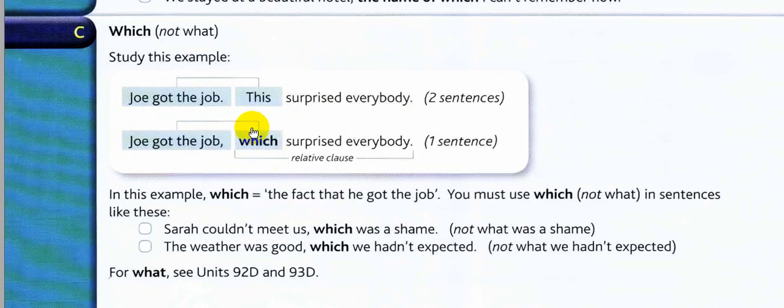It modifies the whole sentence. It doesn't modify the previous noun as in the previous examples. Which here describes the whole sentence. Got it? In this example, which, the fact that he got the job, you must use which, not what.